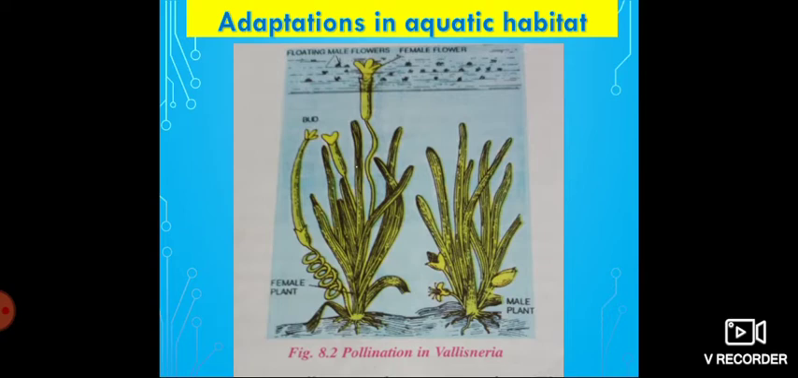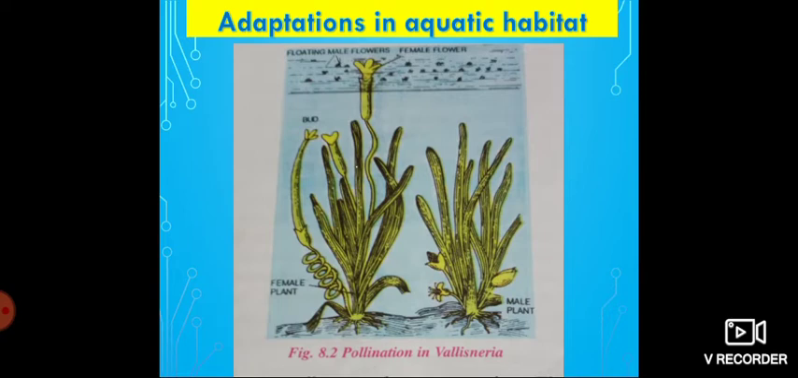Once more: a small root which helps in fixing the plant in the soil, a long, hollow and light stem which grows well up to the water surface, and thin, elongated and ribbon-like leaves. That much only.